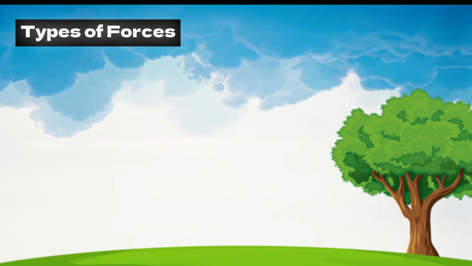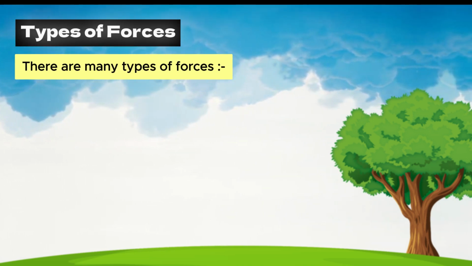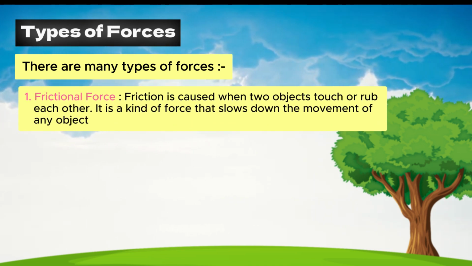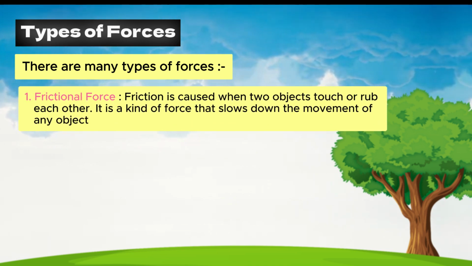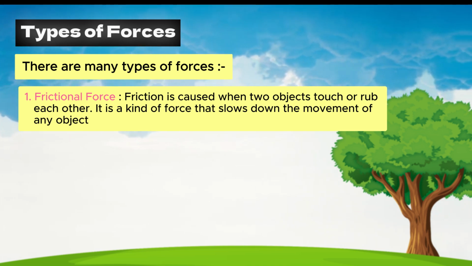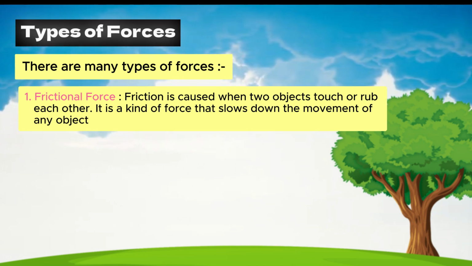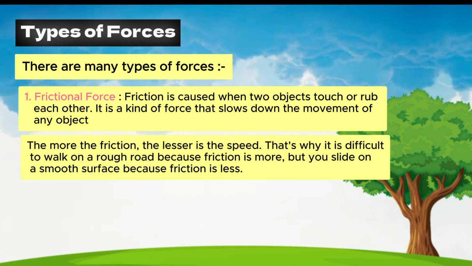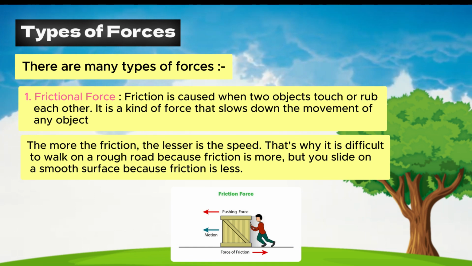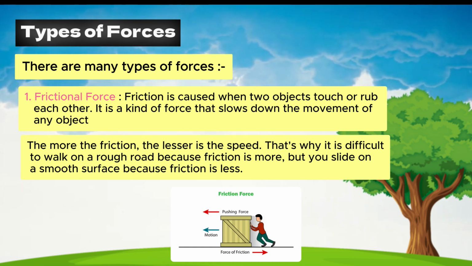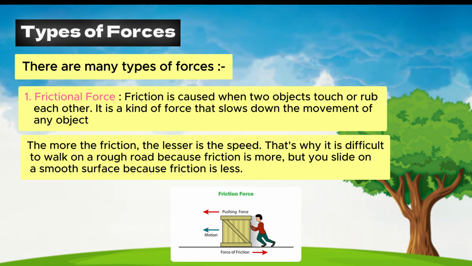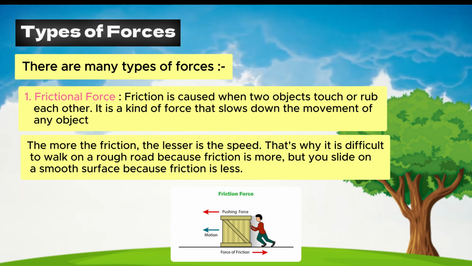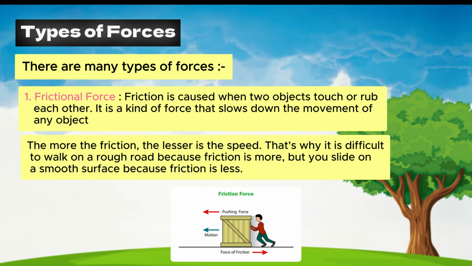Types of forces. There are many types of forces. 1. Frictional force. Friction is caused when two objects touch or rub each other. It is a kind of force that slows down the movement of any object. The more the friction, the lesser is the speed. That's why it is difficult to walk on a rough road because friction is more, but you slide on a smooth surface because friction is less.